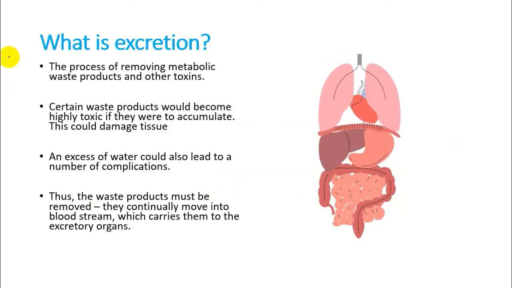So first let's start with a question: what is excretion? This is a process in which metabolic wastes are removed from our body. Two things are actually removed: toxins, like poisons or harmful things, and metabolic waste, which is carbon dioxide and urea. Most of the time it's carbon dioxide and urea, and some toxic materials are also excreted. Some certain waste products, if they accumulate inside our body, can be hazardous or dangerous. They can damage our tissues.